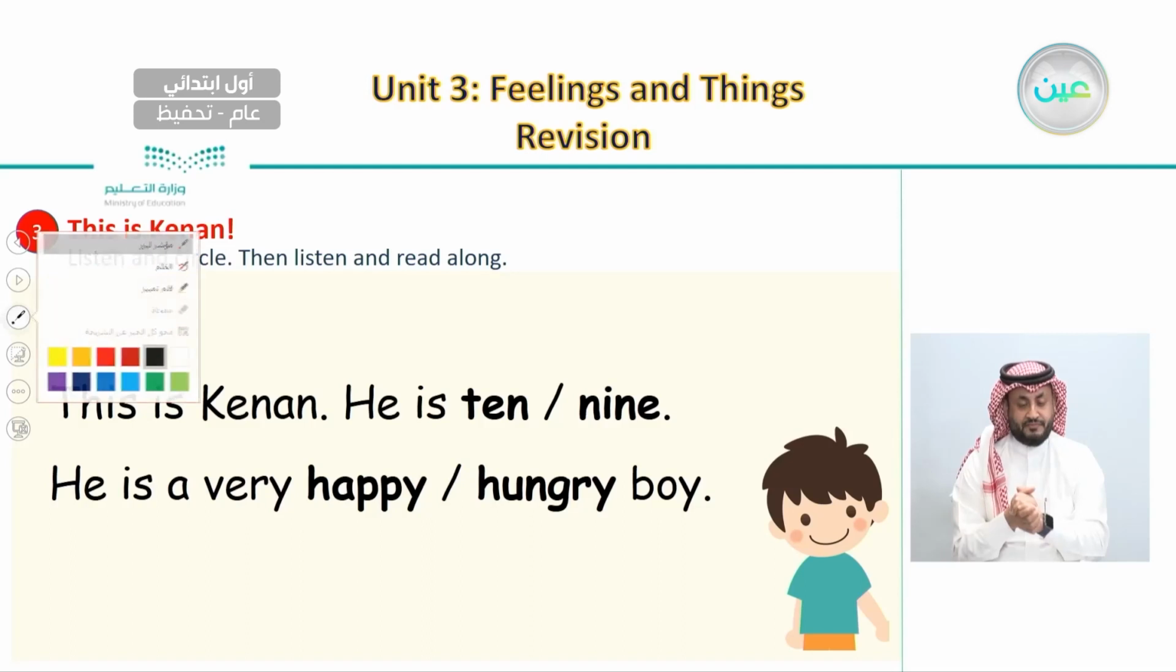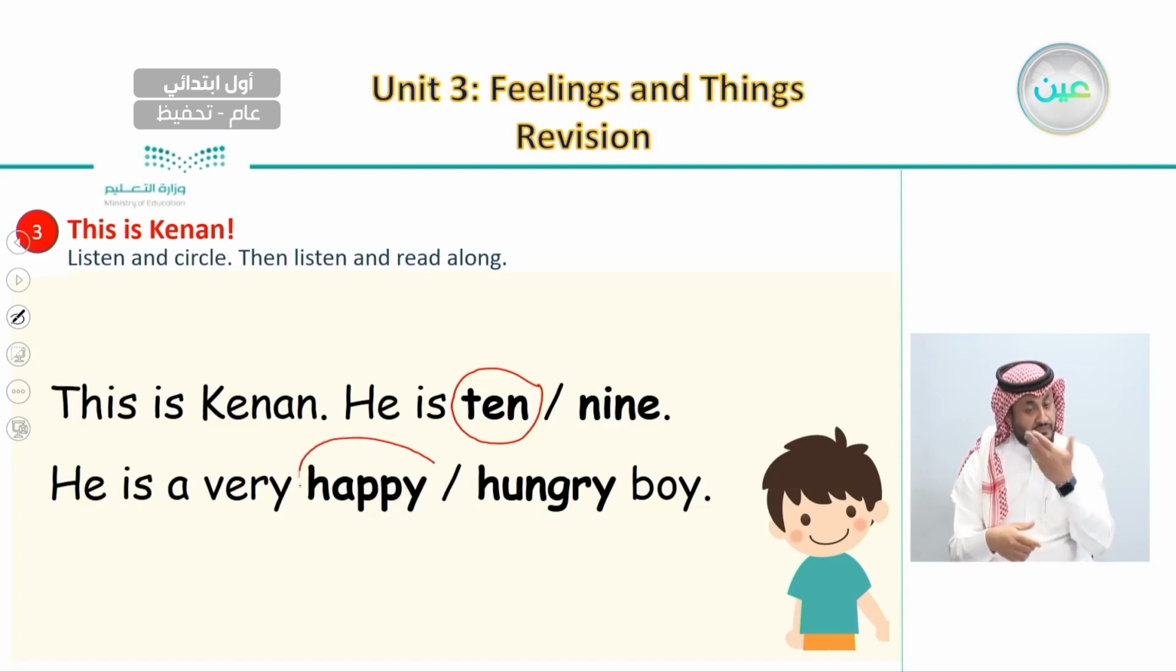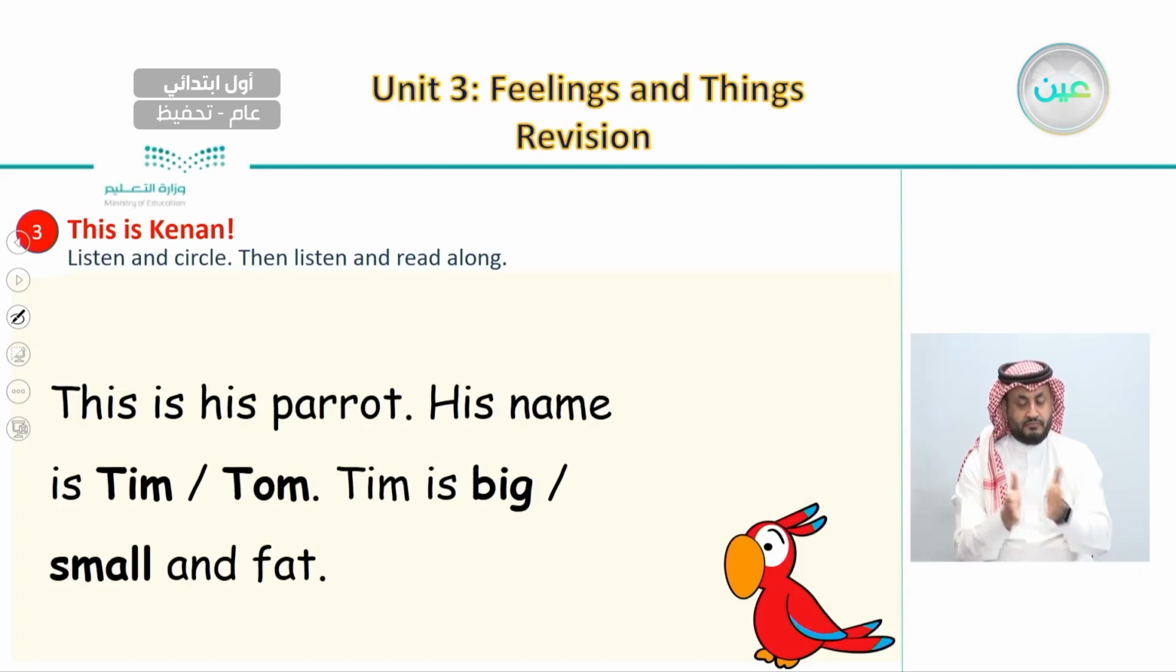So here in this one, we talked about Kinan, that he is 10. So we circle the word 10. And then we said he is a very happy or a very hungry boy. What do you think? We said he is a very happy boy. Very good. Now let us move on to the next one.